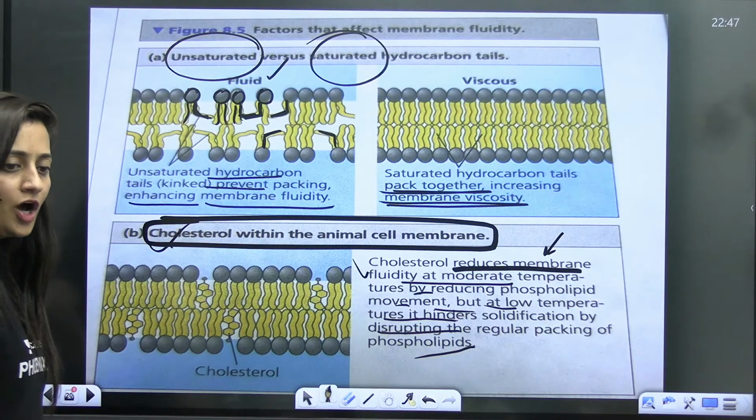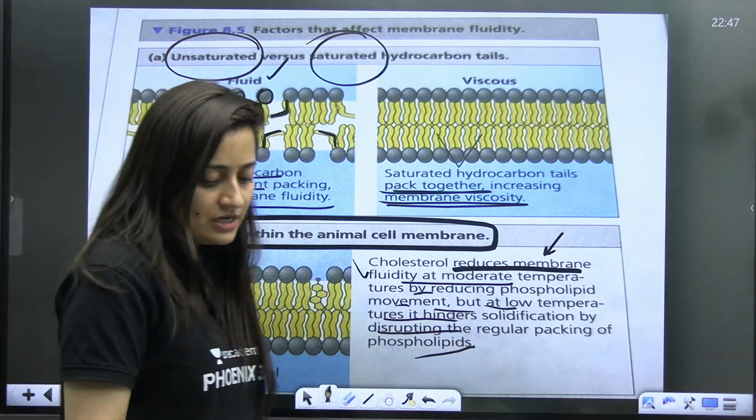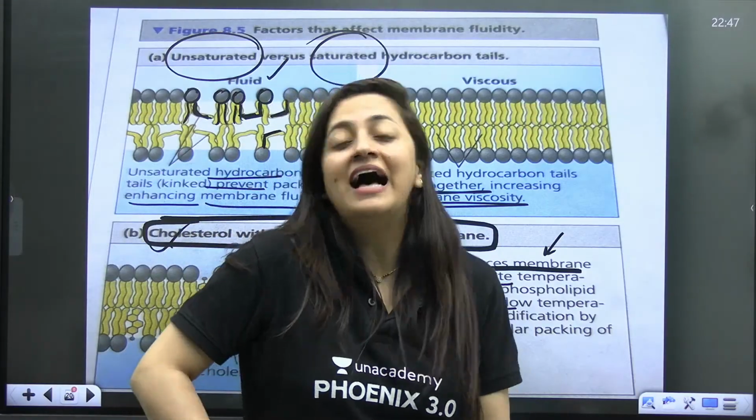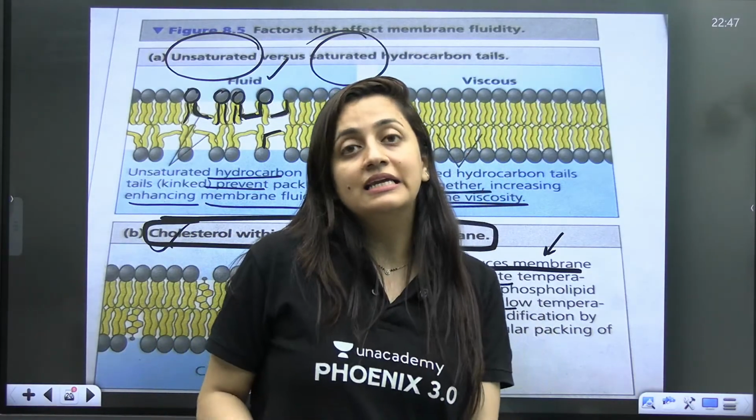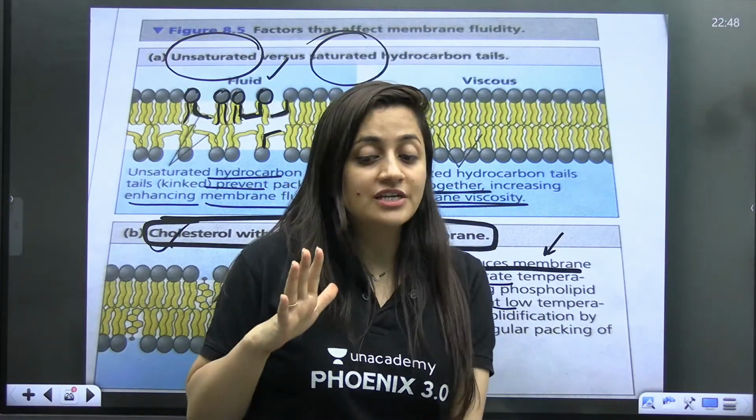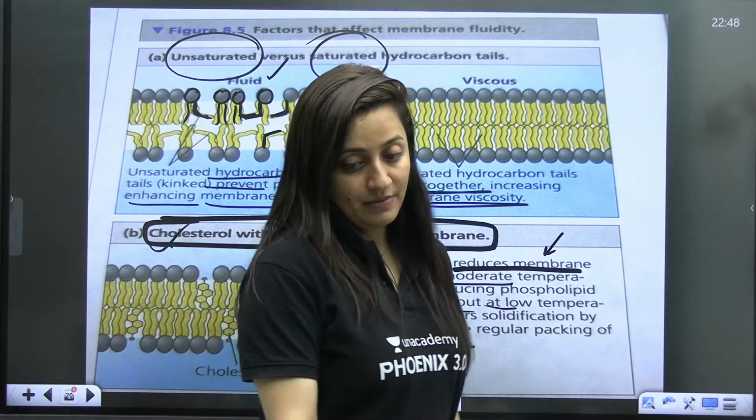There are some plants which have this adaptation that, as per the seasonal changes, they can increase the level of unsaturated or saturated hydrocarbons in their plasma membrane.